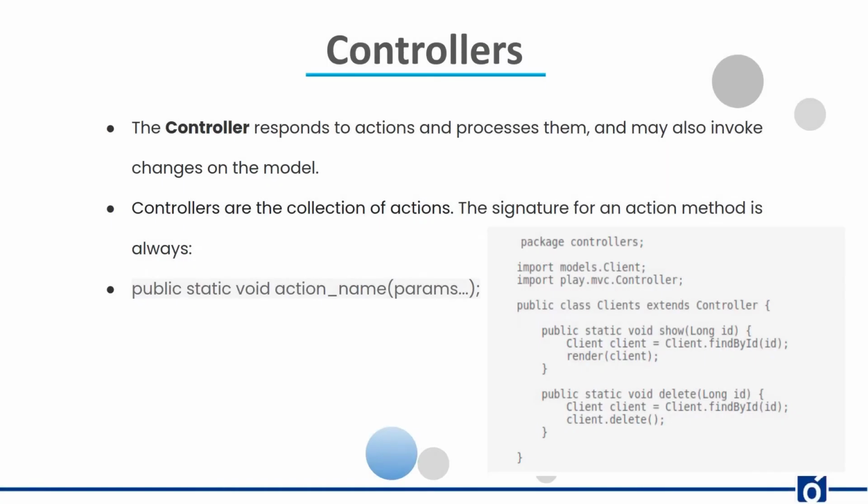The last component of the Play framework is the controller. A controller is a Java class hosted by the controllers package and subclassing play.mvc.Controller. The controller responds to actions and processes them. So what exactly does action mean? Actions play an important role in a controller. Each public static method in a controller is called an action. The signature of an action method is always public static void, the action name, and the parameters that need to be specified. The snippet in the slide shows how a controller and an action look.